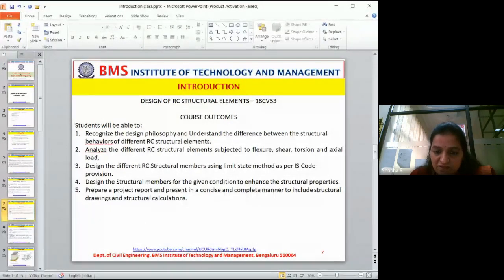Like IS 456 was edited in 2000. Now in between you might have seen many inventions, many material properties. You will incorporate all those and see how the structure behaves. That is what you are going to do in innovation. That itself is your innovation, right?